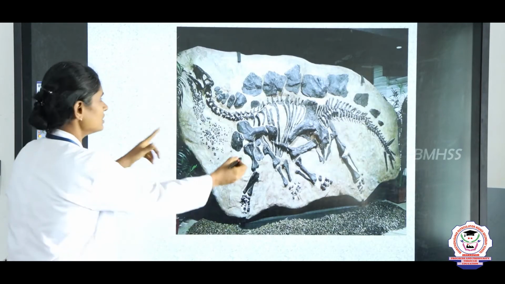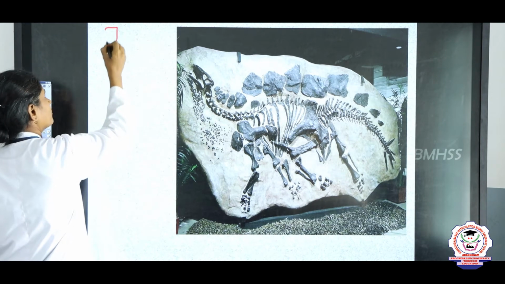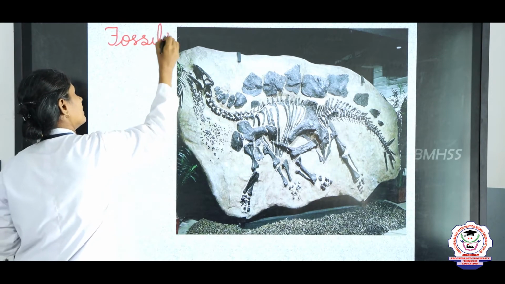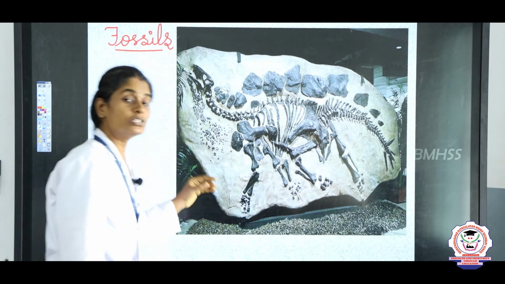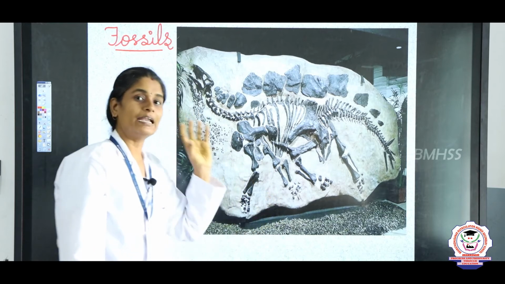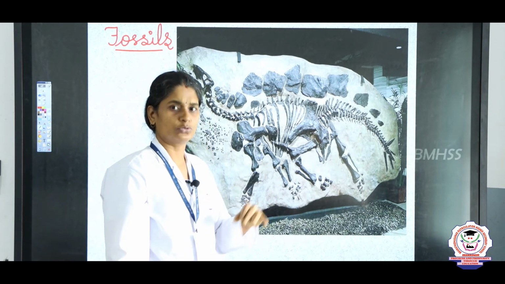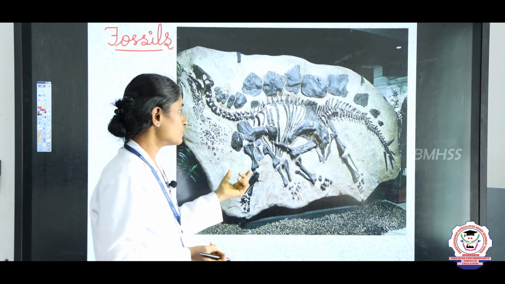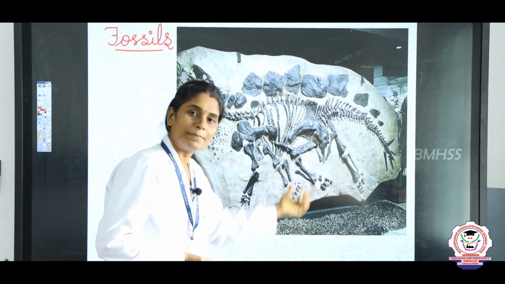This is fossils. So what are fossils? Fossils are nothing but traces of dead plants and animals that are found in sedimentary rocks. Mostly in sedimentary rocks we can see the traces of dead animals and the traces of dead plants.